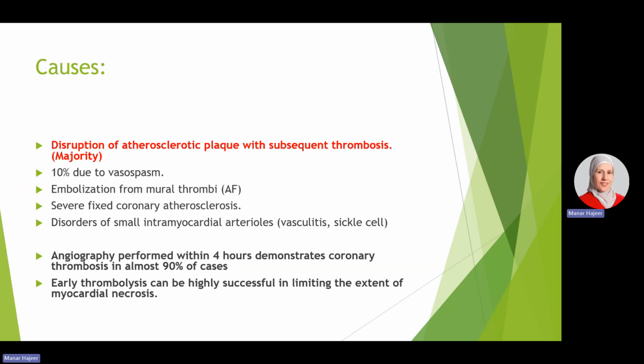However, there are less common causes, like embolization from a mural thrombus, like an intracardiac thrombus that gives emboli to the coronary vessels, as in cases of atrial fibrillation. Or it may be due to a severe fixed coronary atherosclerosis, like more than 90% occlusion, that will manifest in cases with increased demands on the heart, like with tachycardia. Most of the time these will affect the subendocardial area, because it is the farthest area from the blood supply and the first to suffer from ischemia.